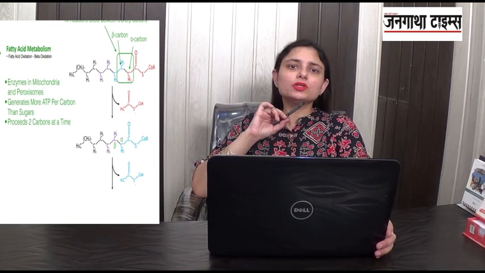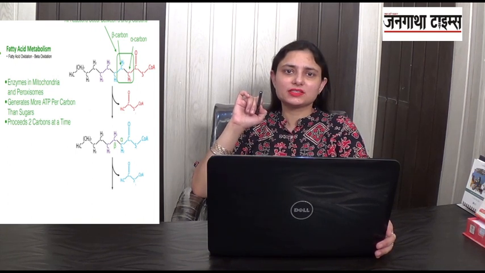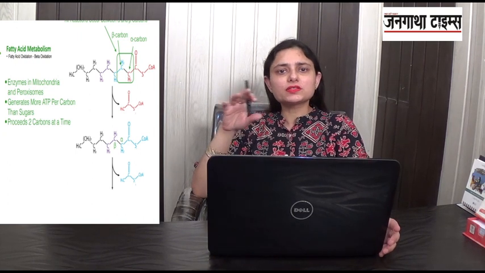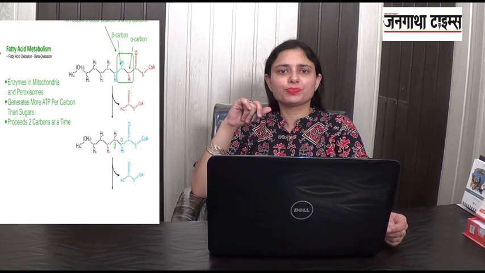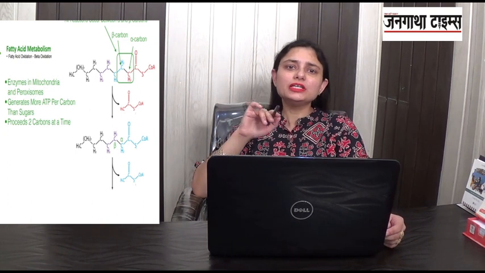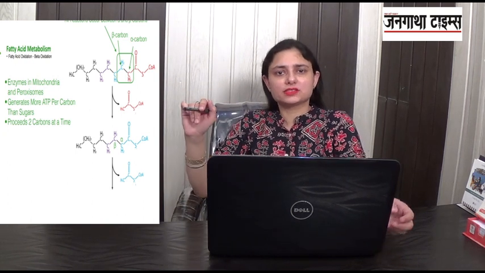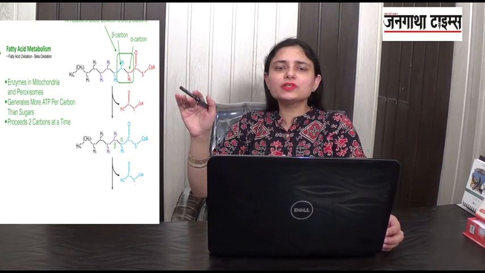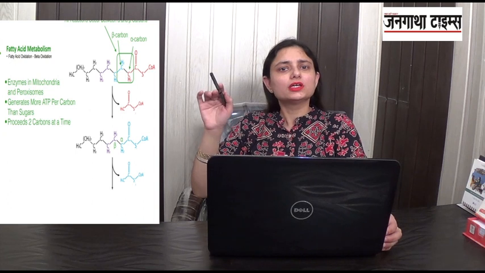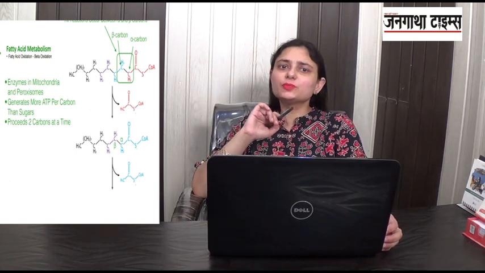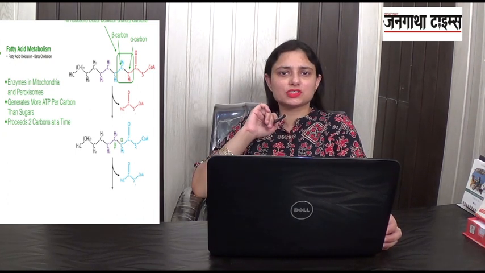Now we'll talk about the metabolism of fatty acids. First is their oxidation or breakdown or catabolism of the fatty acids. It is also called the beta oxidation of fatty acids. Why? Because all the reactions are occurring between the alpha carbon and the beta carbon of the fatty acid chain.